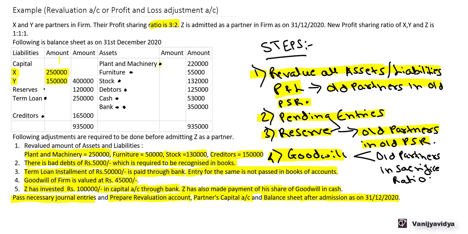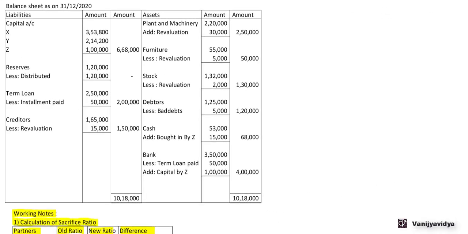So let's go to the balance sheet now. Now this is a balance sheet as on 31st December 2020 after passing all the entries for admission of the new partners, revaluation of the assets, goodwill, etc. Now liability side, now capital account, this capital account balance is taken from our partners capital account. So X balance is 3,53,800, Y is 2,14,200, Z is 1 lakh. So total is 6,68,000.